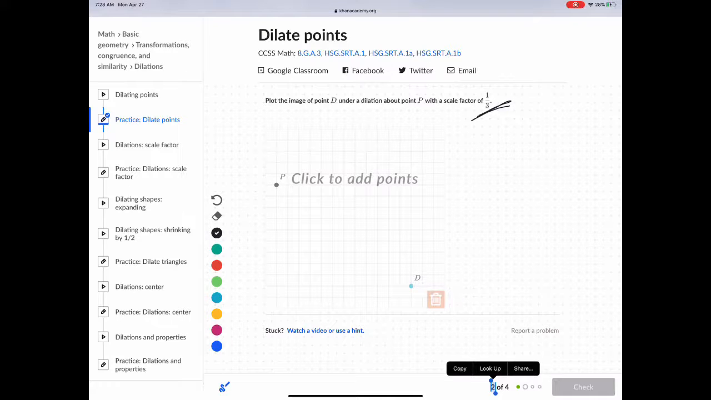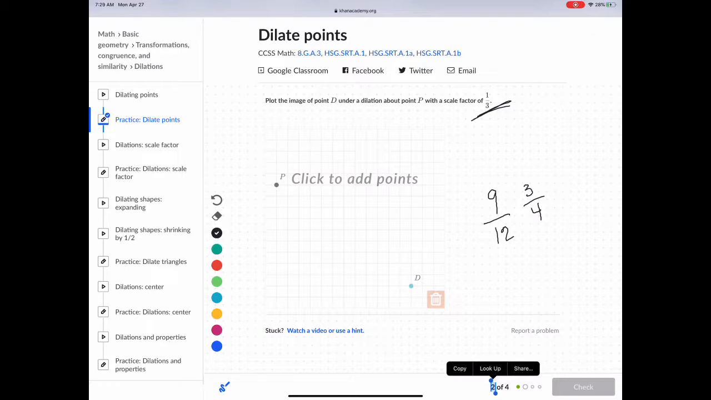1, 2, 3, 4, 5, 6, 7, 8, 9. So it's going down 9, and then it's going over 1, 2, 3, 4, 5, 6, 7, 8, 9, 10, 11, 12. So it goes over 12. It's kind of like the slope. But what we're going to do with those numbers is we're now going to divide those by 3. So 9 divided by 3 would be 3, and 12 divided by 3 would be 4.